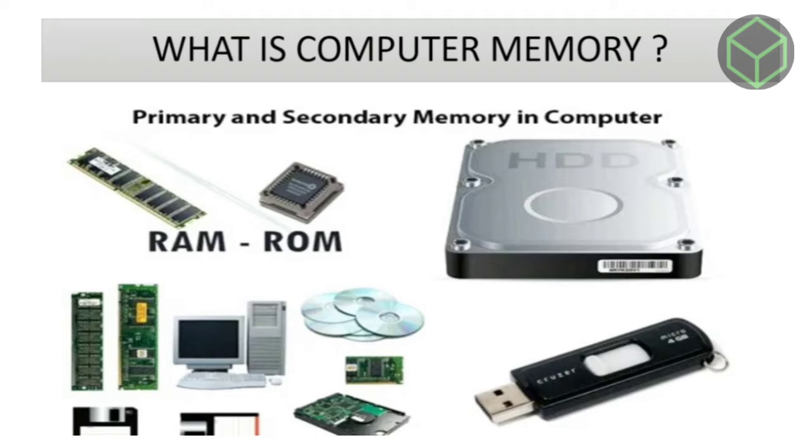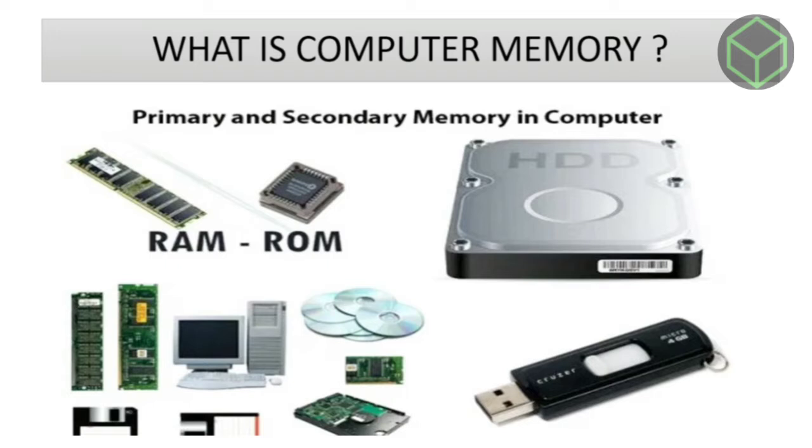Now, let's learn what is computer memory. Computer memory is any physical device used to store data, information, or instructions temporarily or permanently. It is the collection of storage units that store binary information in the form of bits.